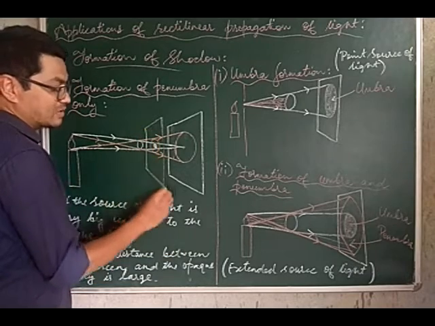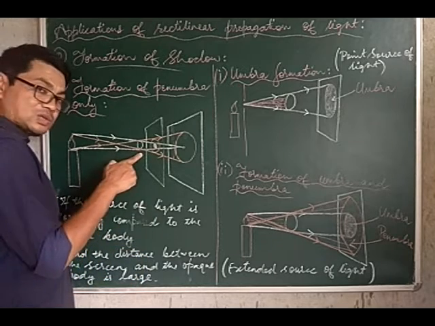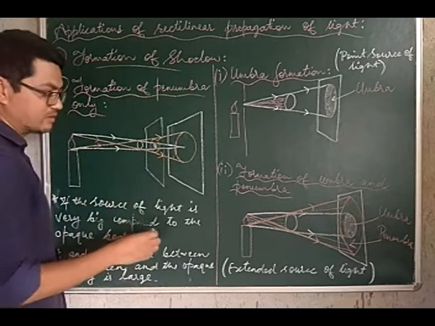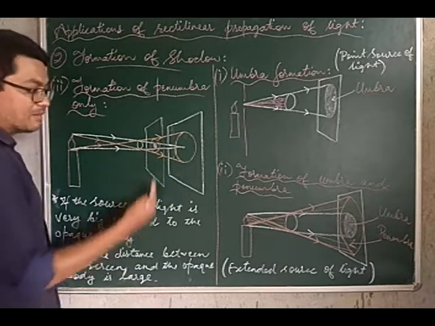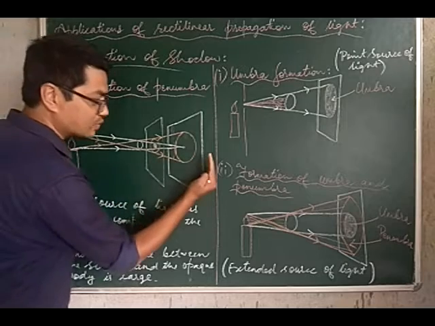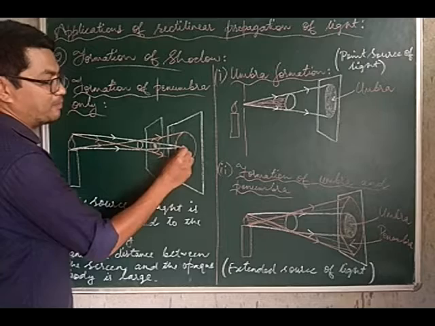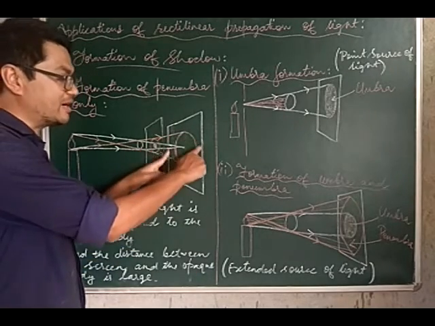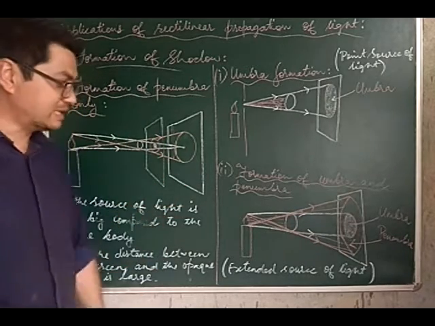If you have the screen very close to the opaque body, then a small umbra region is formed here, and surrounding the umbra region you have the penumbra. But if we take the screen farther away from the object, which is depicted by this picture, then you can see a very point-sized umbra region is formed, whereas the penumbra is a bigger region of the shadow surrounding it.